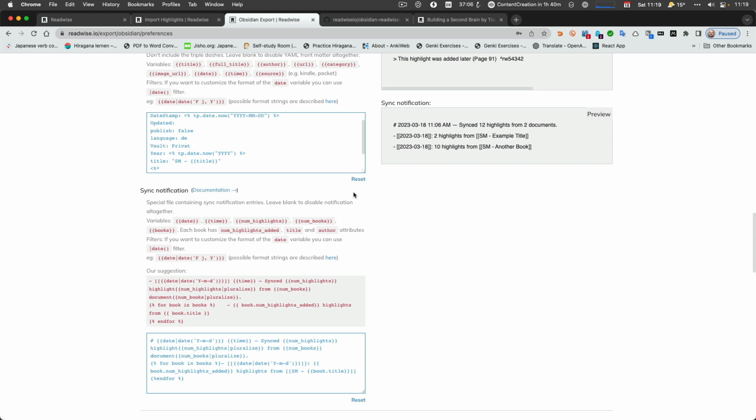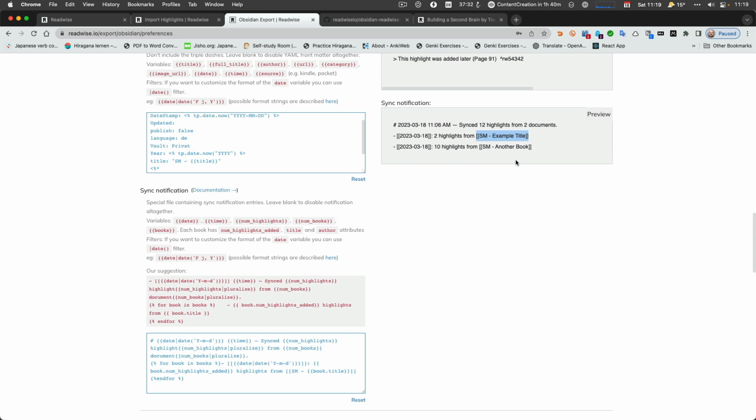A sync notification, that's a file that contains all the syncs, and it adds, like I see, a date stamp and then how many highlights it is. And I linked that to the daily log node, and I linked that to the node which is being updated or created new.